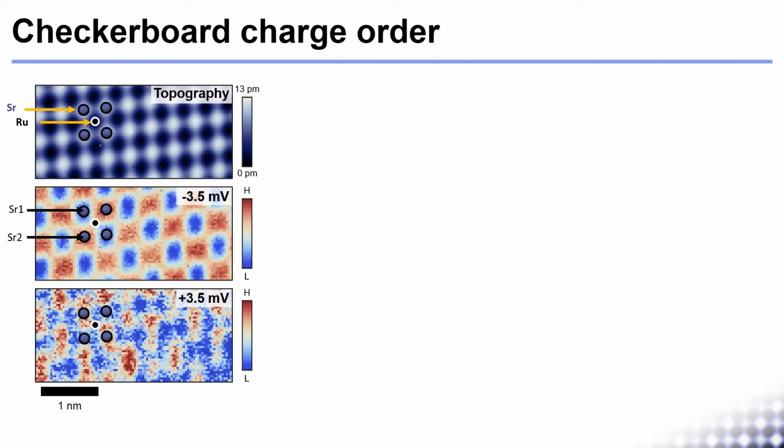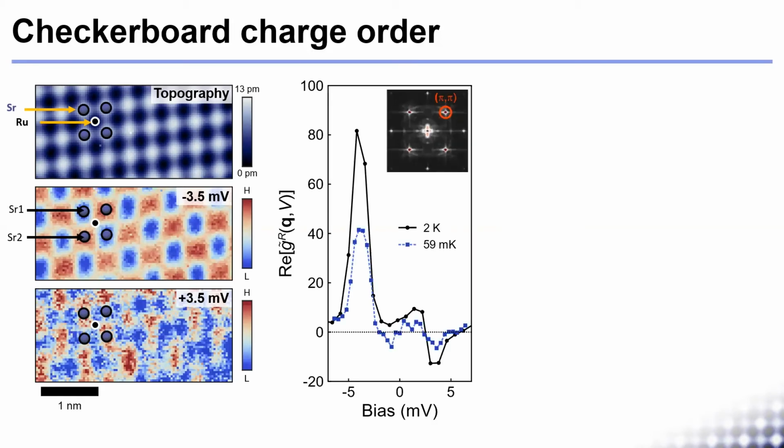To extract information about both the magnitude and phase of the checkerboard as a function of energy, we can look at the phase of the Fourier transform at the pi-pi peak, like I did in the beginning with the music. To see the phase changes, we divide the phase at each energy by the phase at -3.5 millivolts, such that positive values in this plot indicate in phase and negative values indicate out of phase with the checkerboard at -3.5 millivolts.